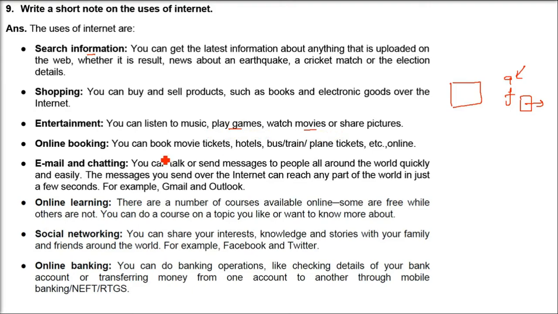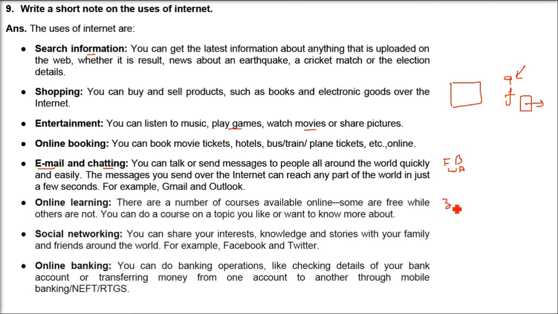Entertainment: music, playing games, everything you can do. Share pictures. Online booking: anything you want to book tickets for, everything is available. Even if Honey Singh is coming to your vicinity, BookMyShow will have that ticket also. So movie tickets, hotel booking, bus, train, plane tickets. Email and chatting: email is a formal way of communication and a good way of communication. You are sending actually a letter, so you have to be very precise while sending an email. Chatting is just a general informal talk through WhatsApp, Line, Hike, Facebook Messenger.